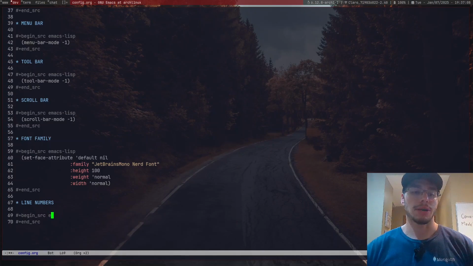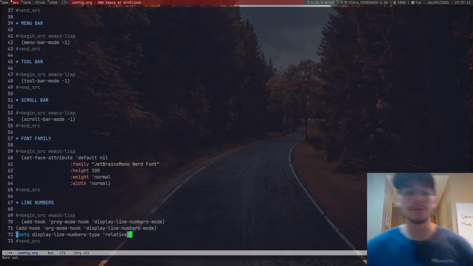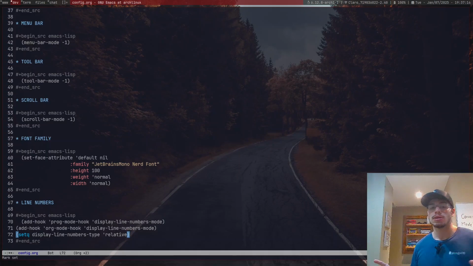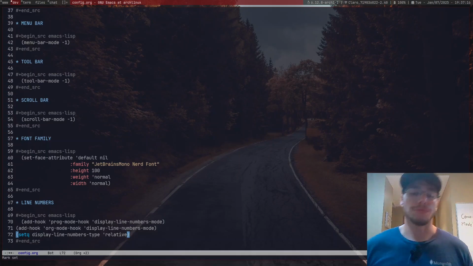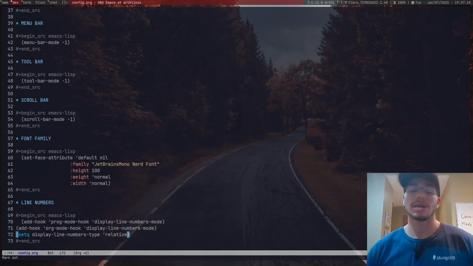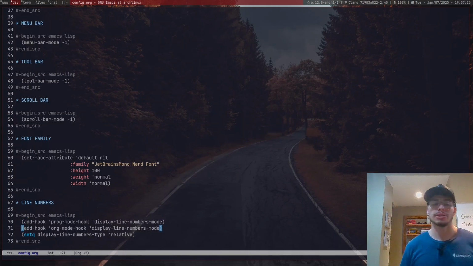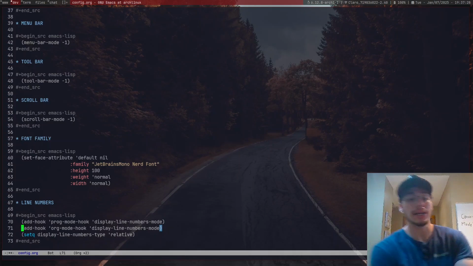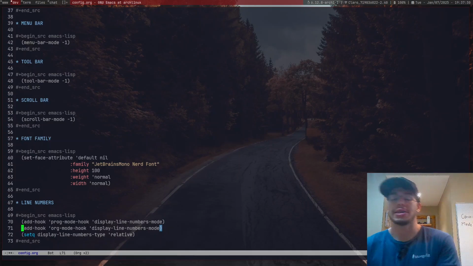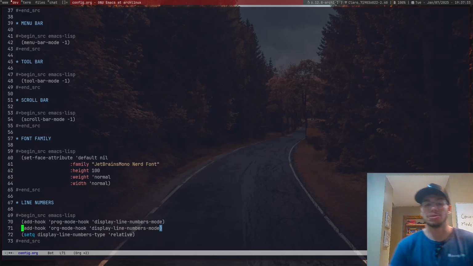First things first, we have Emacs Lisp, and let's just take a look at this. First things first, line numbers. We could just do the old-fashioned way and just say that all things should have line numbers. That's not a good idea, as I just said, right? So we can probably just say that we can have line numbers being available for everything, and you can just do whatever you want later.